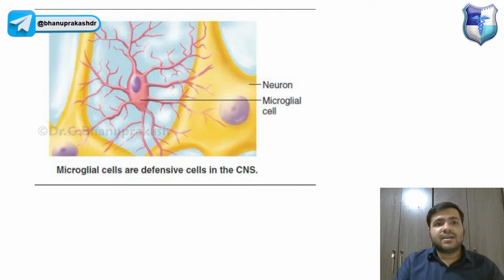Coming on to the next one, guys, these are the microglial cells. These are the small cells that you can see over here.